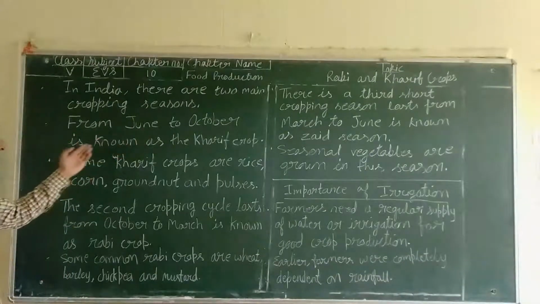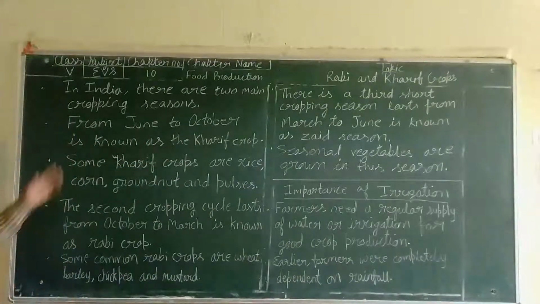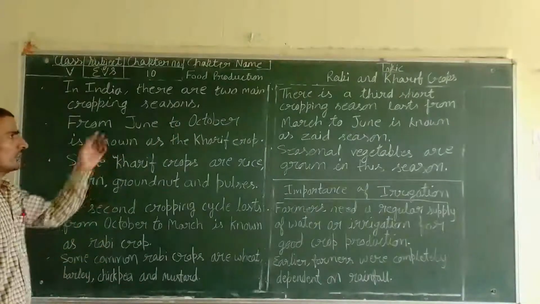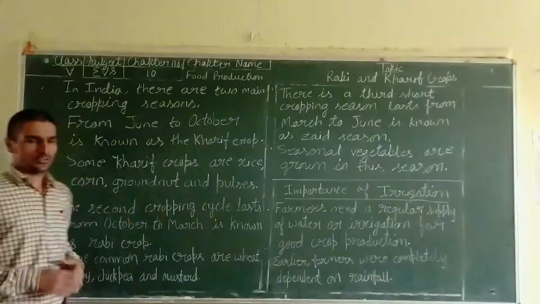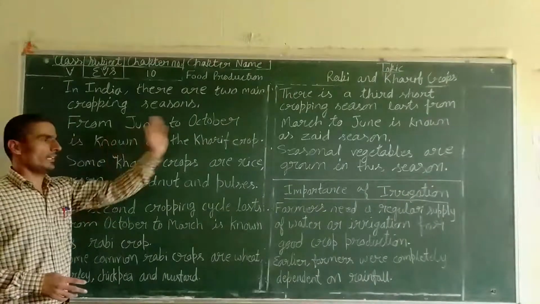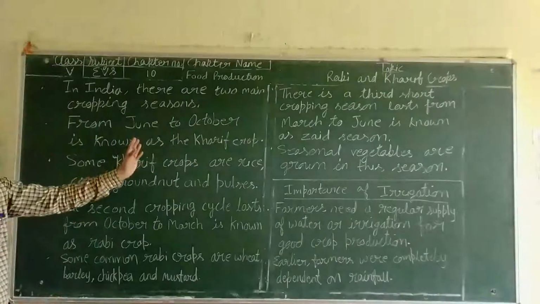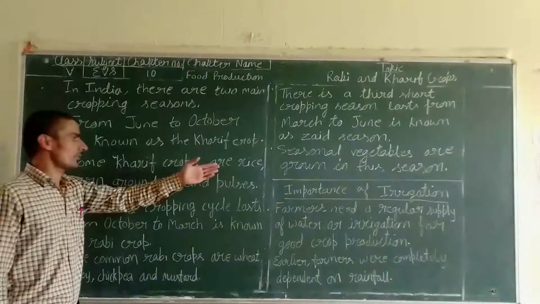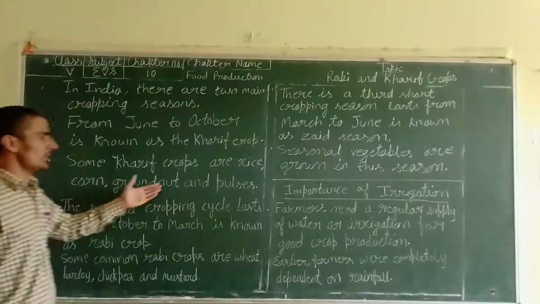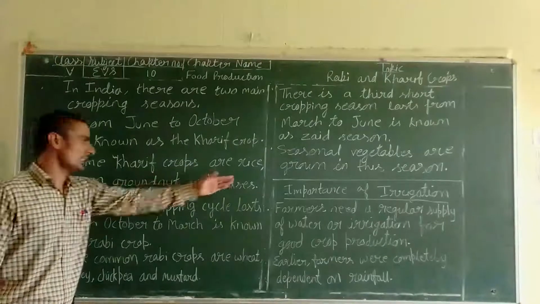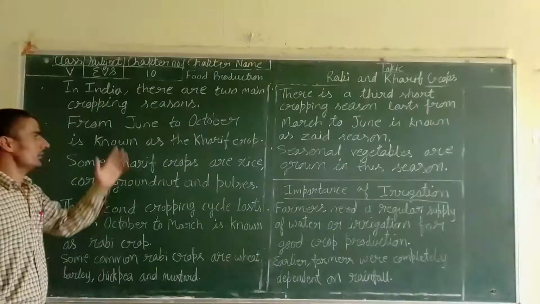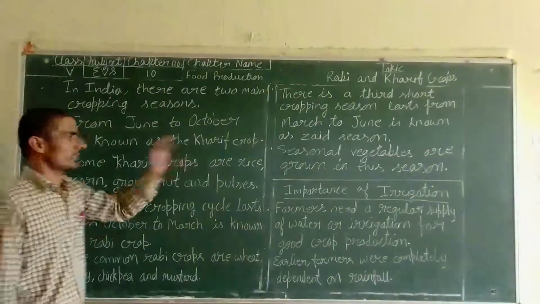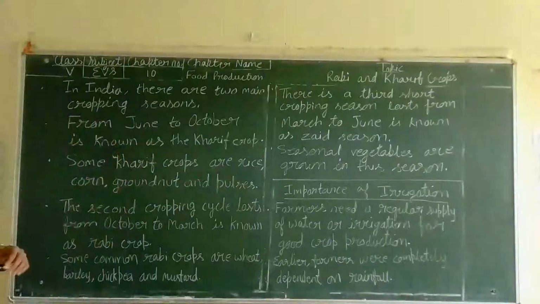From June to October is known as the Kharif crop. It starts from June and runs till the end of October. So this period, starting from June to October, is known as the Kharif season, in which the Kharif crops are produced. Some Kharif crops are rice, corn, groundnut and pulses. These are the crops which are mainly produced between these months, and these are the category of Kharif crops.